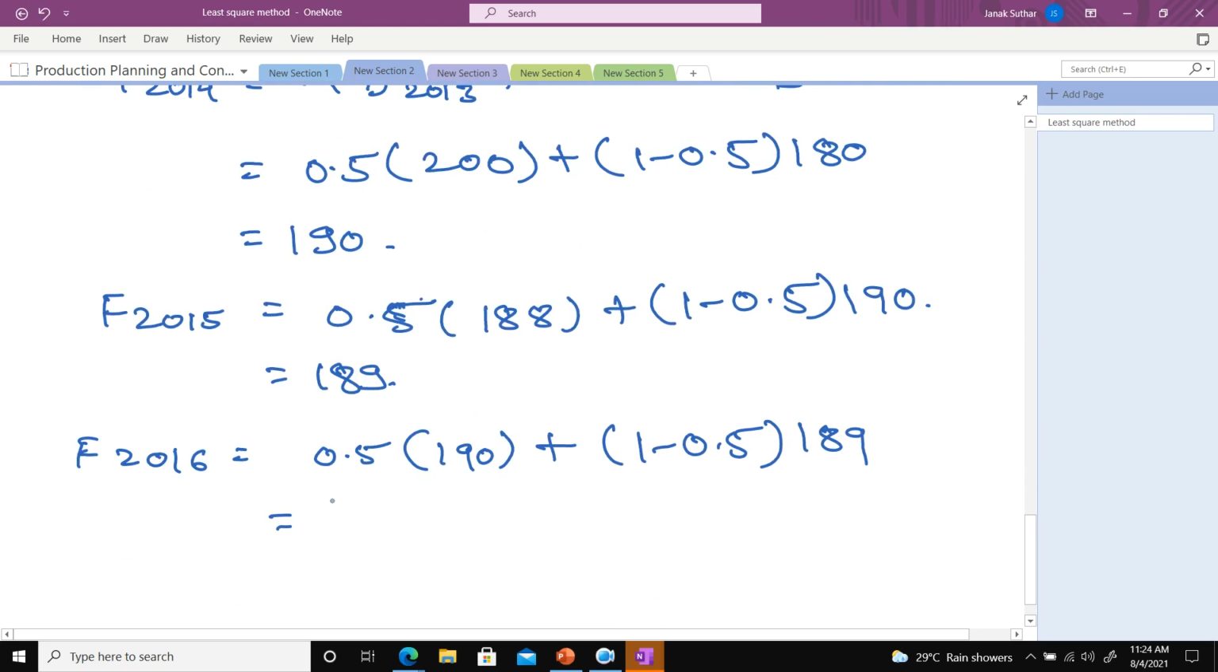Class? Can you quickly do? Class, am I audible? Okay, so quickly calculate what will be the value. 189.5. Okay, so I consider 0.5, that's why I consider 190. Everyone getting the same value, 189.5.